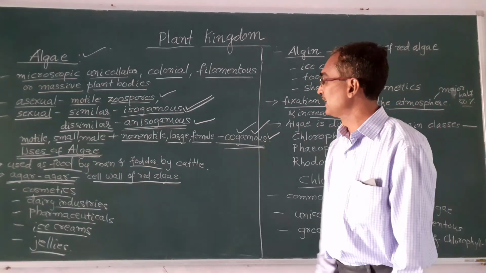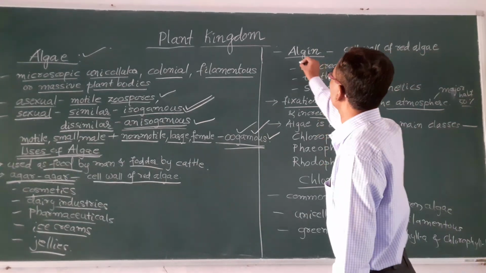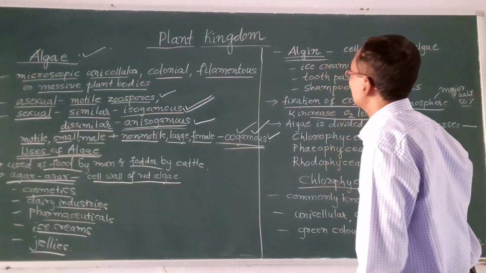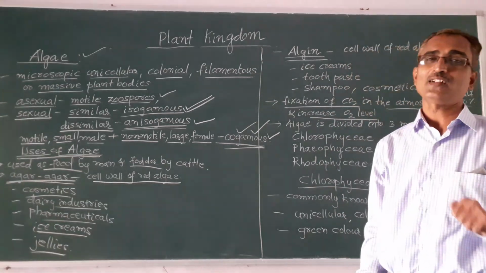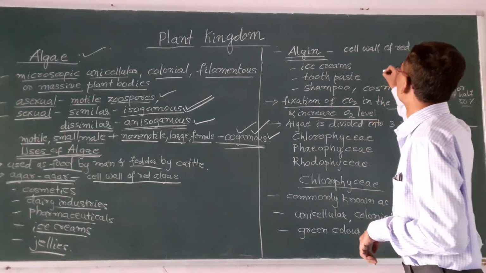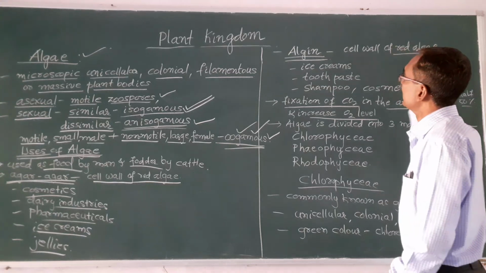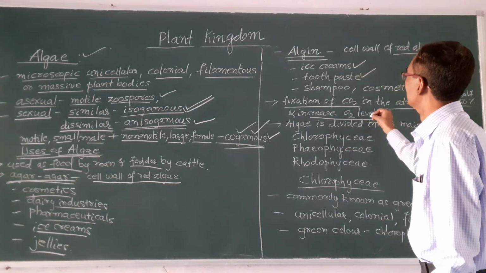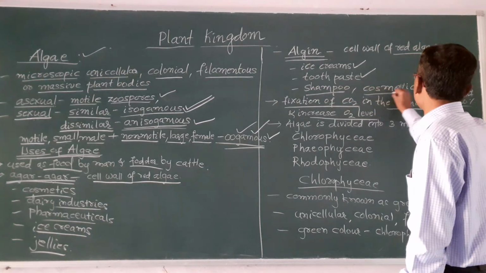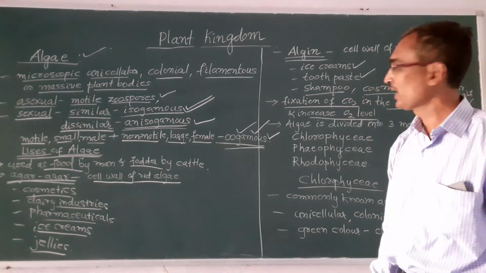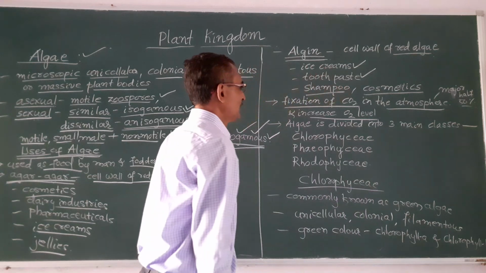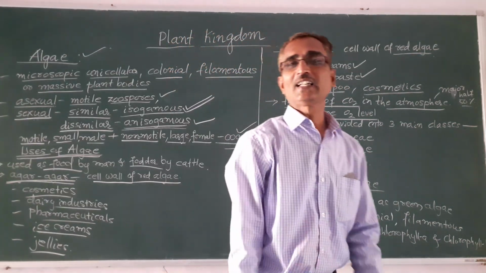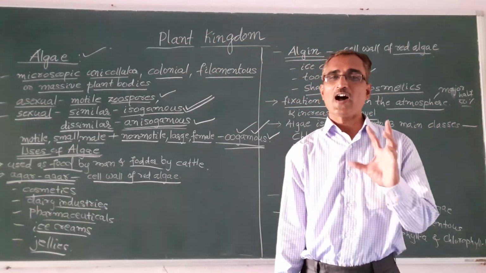And another thing, algin. Algin is also an industrial product which is extracted from the cell wall of algae, and it is also used for ice cream preparation, toothpaste, shampoo and cosmetics, etc. Okay, so these are the different uses of algae.